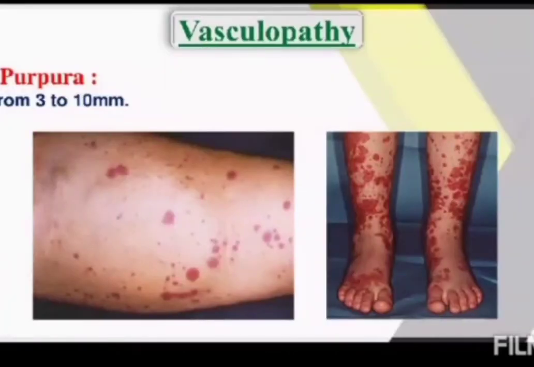Next one, purpura. Purpura is bigger than the petechia, and it is from 3 to 10 millimeter. It can be caused by bleeding disorders, such as one of the most important disorders you may have studied in first year, sickle cell anemia. In this condition you may have seen purpura.